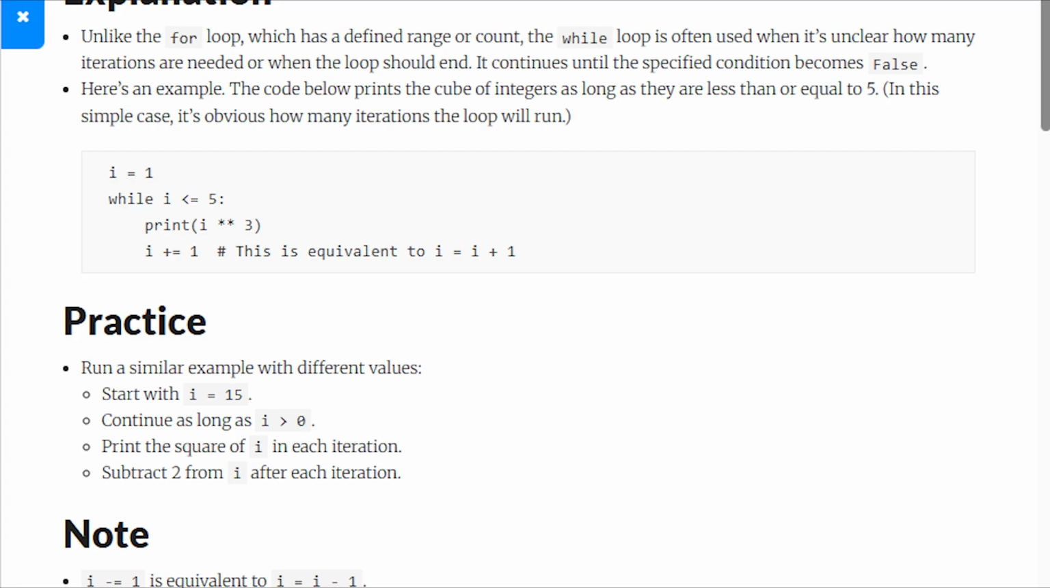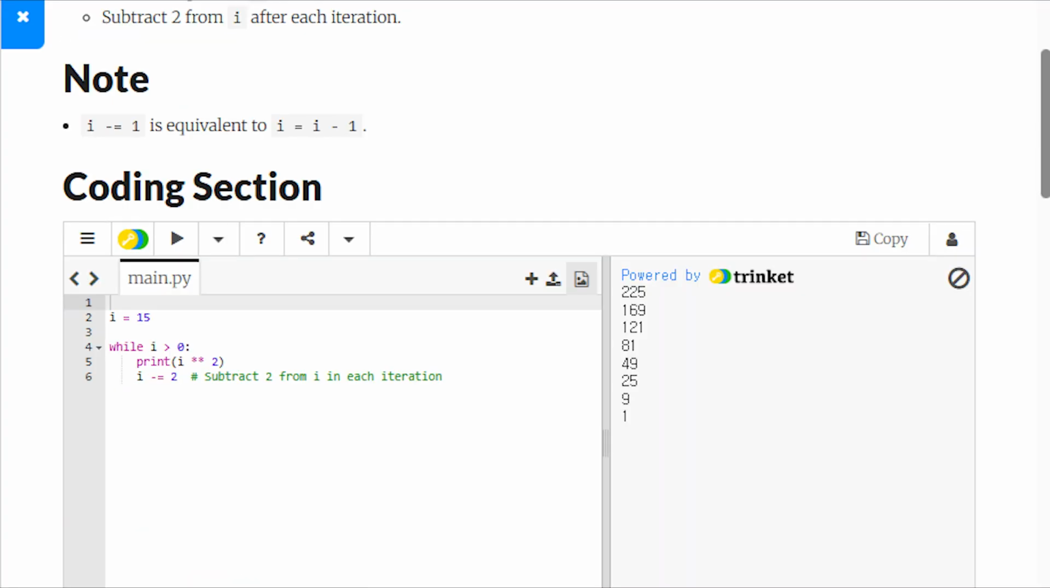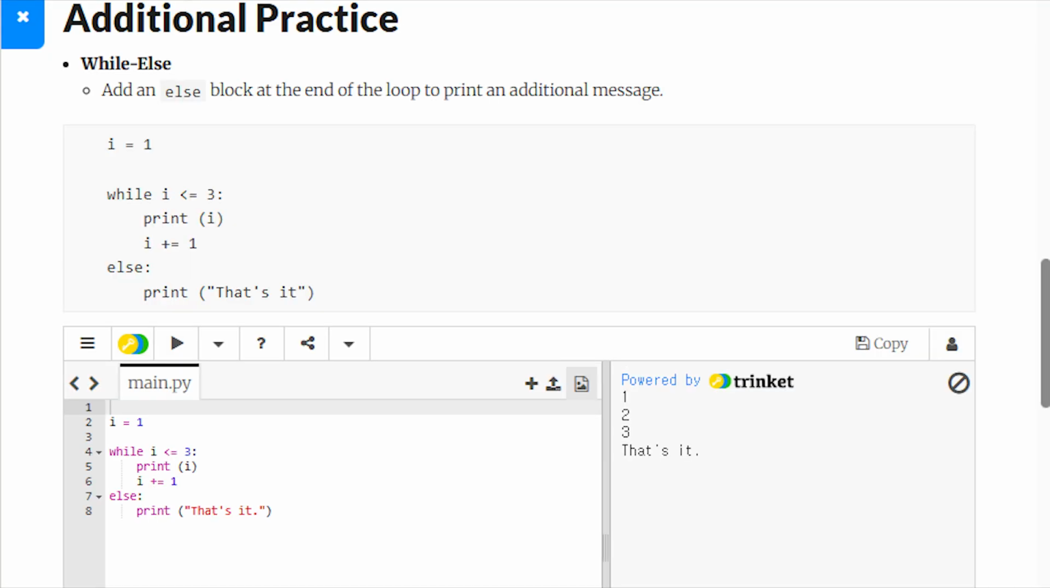Unlike for loops, which are used when we know exactly how many times we want to repeat an action, while loops are useful when we don't know in advance when the loop should stop. For example, let's create a loop that counts down. We start with I equals 15. While I is greater than 0, we print I squared, then decrease I by 2. Since I starts at 15, the loop prints the square of 15, then 13, then 11, and so on, until it reaches 1. At this point, I becomes negative, so the condition I greater than 0 is false, and the loop stops. Next, let's talk about an interesting addition to while loops.